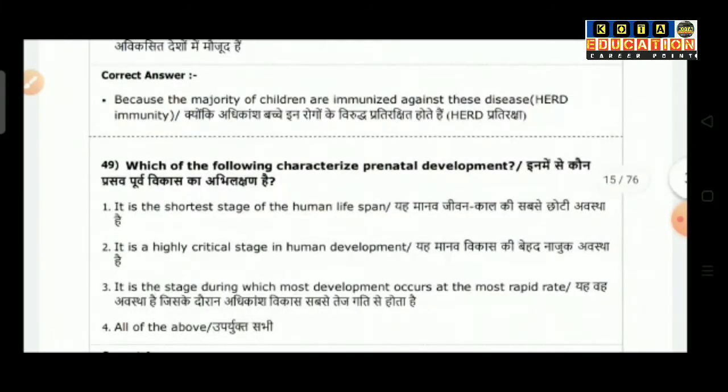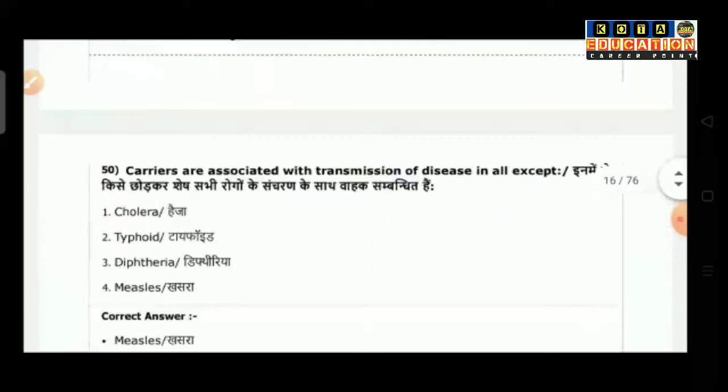Question number 49: Which of the following characterizes prenatal development? Option 1 is it is the shortest stage of the human lifespan. Option 2 it is a highly critical stage in human development. Option 3 is it is the stage in which most development occurs at the most rapid rate. Option 4 is all of the above. So the correct answer is all of the above.